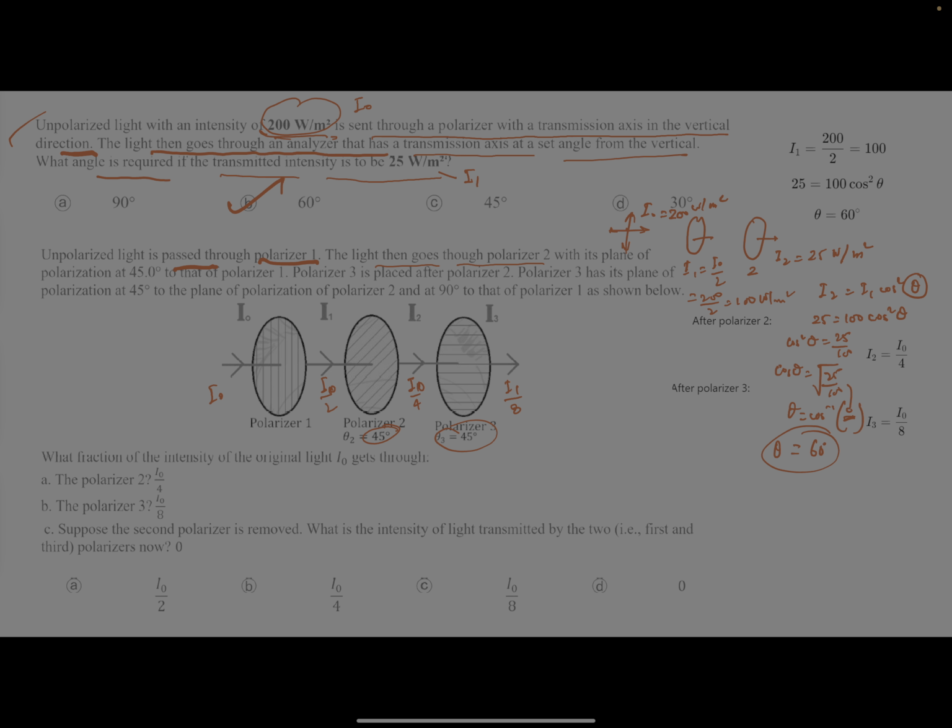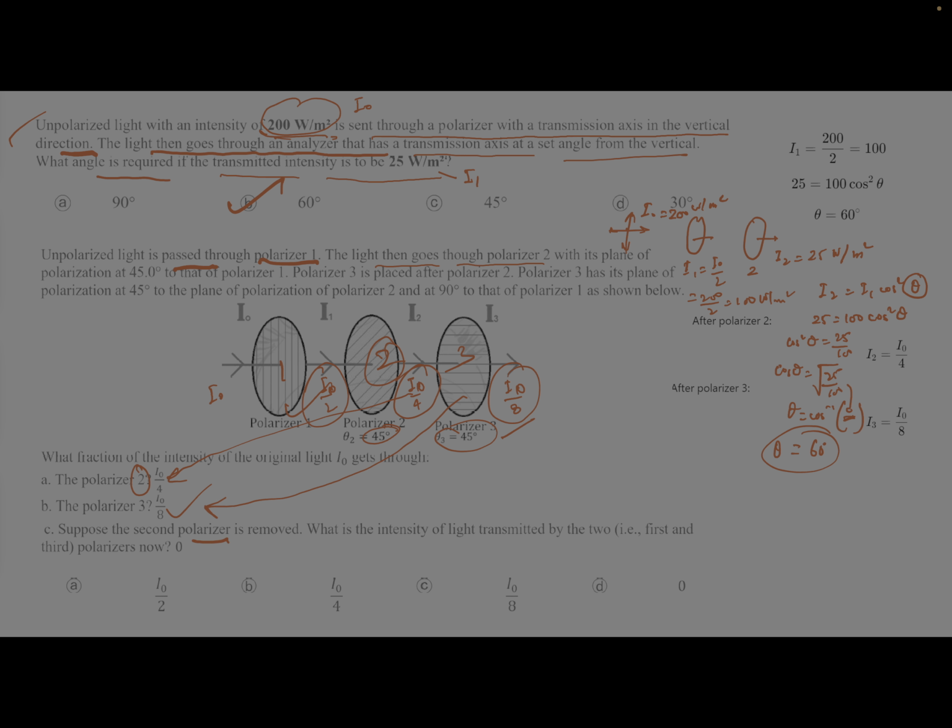Sorry, this is I0 by 2. From the third polarizer, you can see this is I0 by 8. Sorry, it is asking polarizer 2. So polarizer, this is 1, this is 2, this is 3. Polarizer 2 is I0 by 4, okay, this one. Polarizer 3, it is I0 by 8.